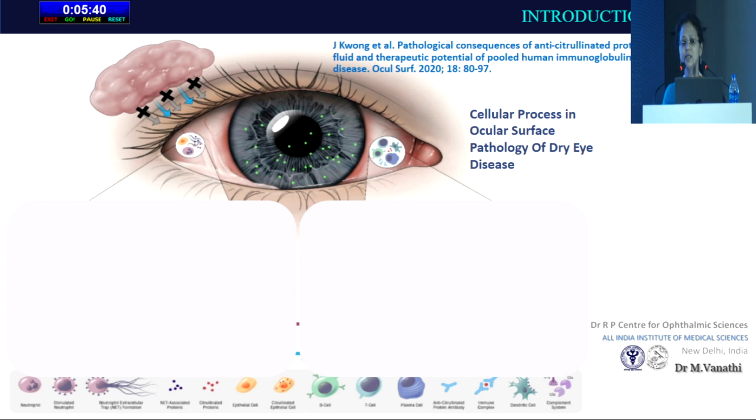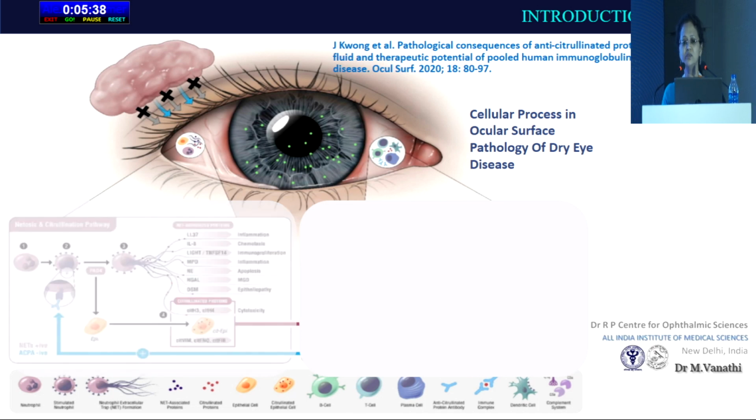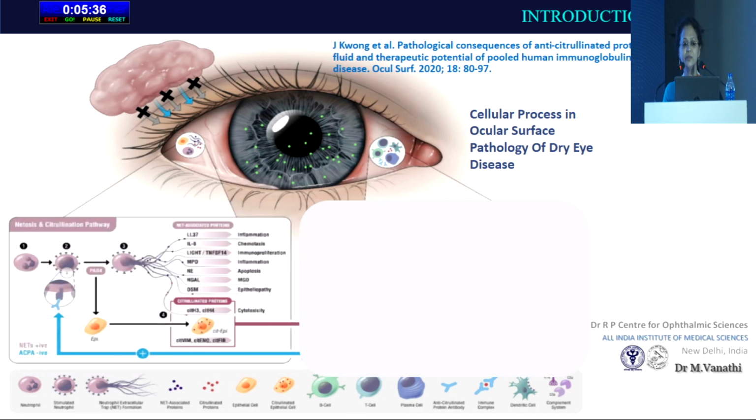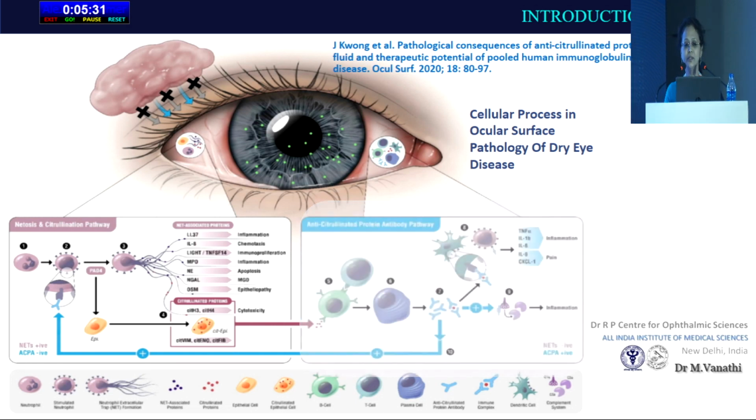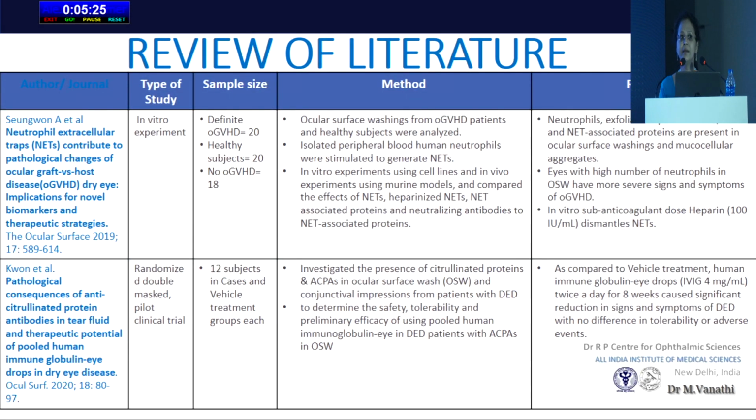the ocular surface, which are involved in the pathology of dry eye disease, have now been attributed to the presence of anti-citrullinated autoantibodies on the ocular surface, which increase the phenomenon of netosis, which is probably contributory to the refractory dry eye disease present in these cases which do not respond to conventional dry eye therapy.